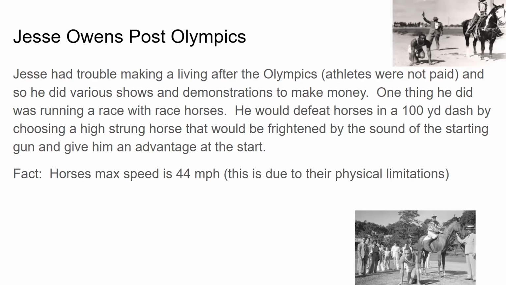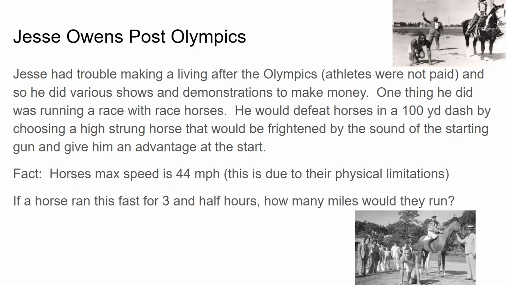Fact, horses' max speed is 44 miles per hour, and this is due to their physical limitations. They can't run any faster. If a horse ran this fast for 3.5 hours, how many miles would they run? 3 times 44 is 132, and then half of 44 is 22. So 132 plus 22 equals 154.